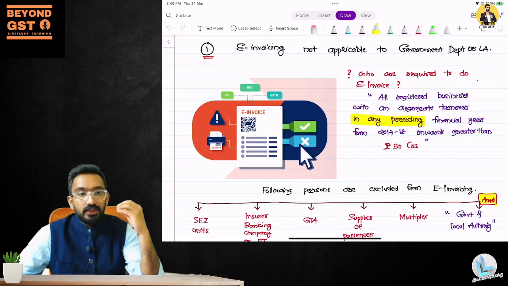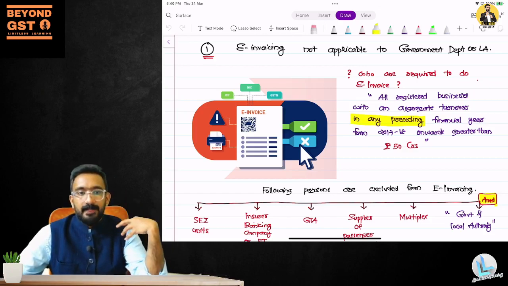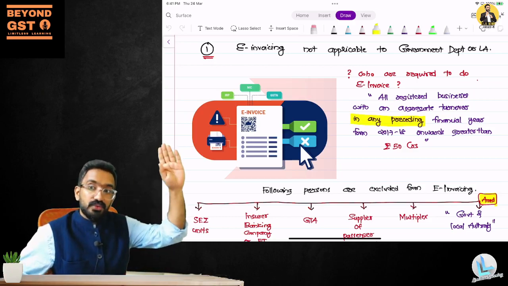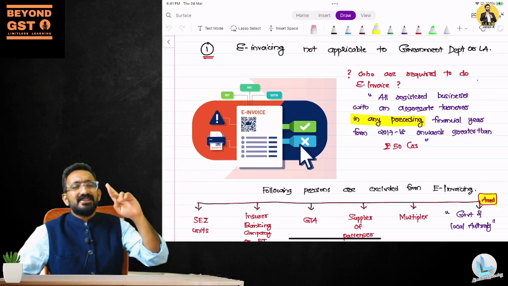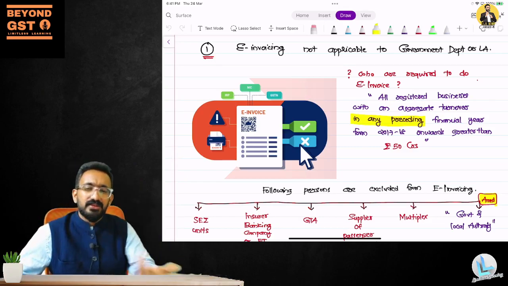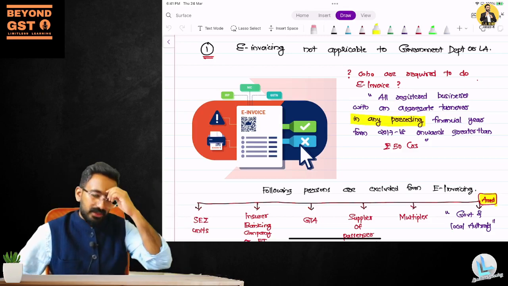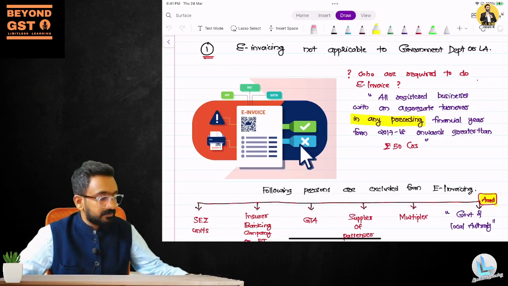Which means what? In 2017-18, suppose my turnover was 25 crores, but in 18-19, a very good year for me, my turnover went up to 60 crore. It was above 50 crores. But in 2019-20 again, it was like COVID and all that, so it came down to 25. 2021, no turnover at all, full COVID. Will I be having the e-invoicing provision applicable to me?